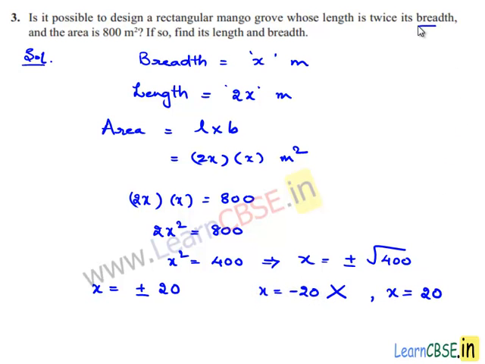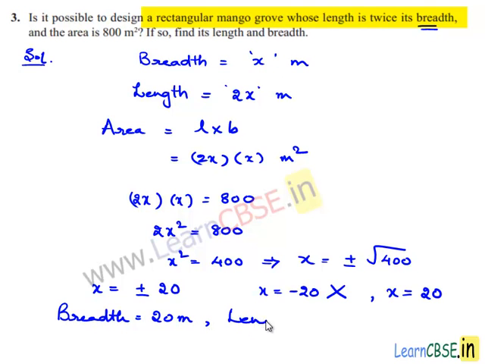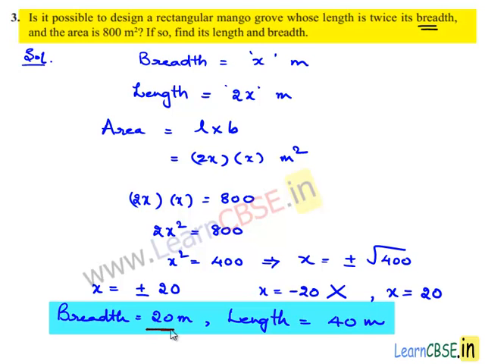That is, breadth is equal to 20 meters and length is 2 times of breadth, which is 2 times of 20, nothing but 40 meters. Therefore, the breadth is equal to 20 meters and length is equal to 40 meters.